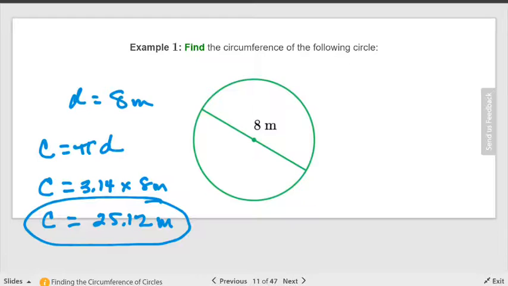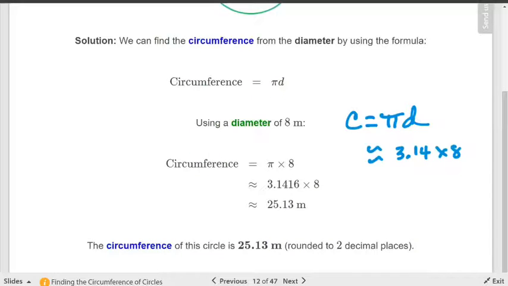Okay? Now, if you do not put meters, you're completely and absolutely wrong. So when you give an answer, and you use pi rounded or use pi period, it doesn't matter, because you cannot possibly get it the entire way. You're going to have to round your answer. Even if you use the whole thing, you're going to round your answer. Then you're going to use the approximately symbol. Okay? All right.